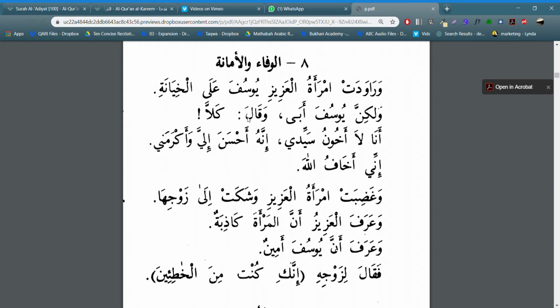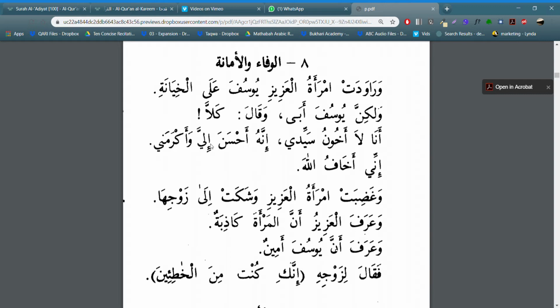And then waqala kalla. One of the cool things you need to remember about qala is that qala is a verb. It means he said. But the maf'ul in class, we never call it maf'ul. We call it maqal. What was said, or the thing that has been said. So this is going to be your qala, which is going to be your fa'il. It has a built-in fa'il of huwa. And then kalla is going to be your maqal, which is usually called maf'ul, but in this case it will be called maqal.